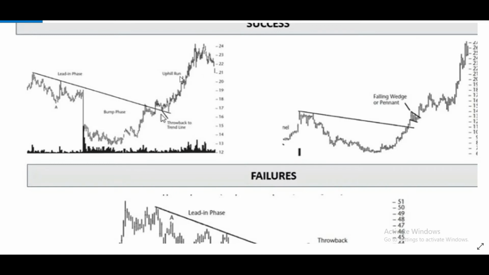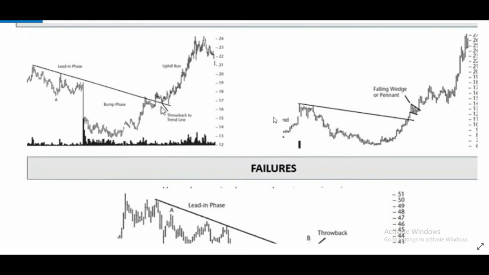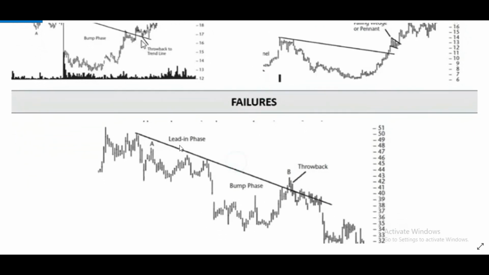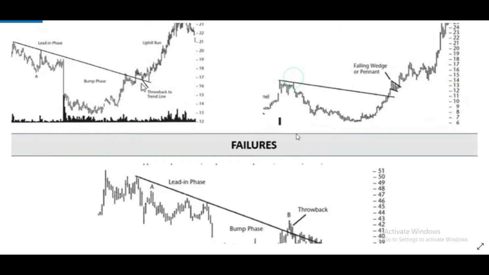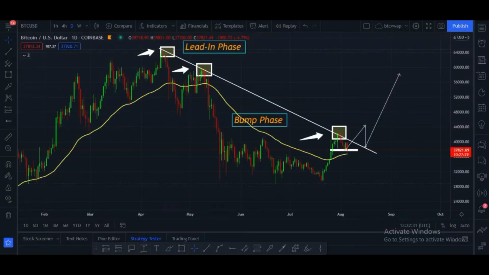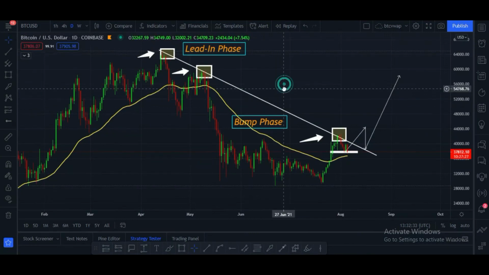And this is the successful bump and run pattern, and this is the failure pattern. Price tries to break this, but does not hold this support, and after that price goes down. These are the patterns, and Bitcoin price is following this same thing.